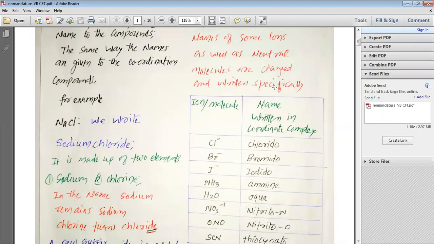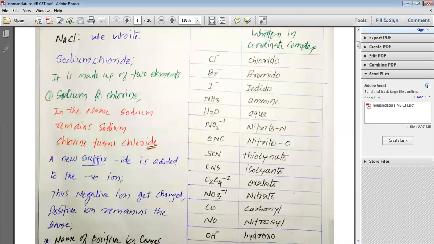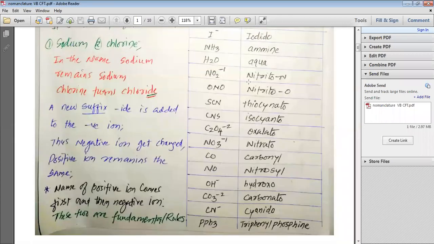Here we can see how the names are being changed. Cl minus becomes chlorido, Br minus becomes bromido, I minus becomes iodido, NH3 is written as ammine, H2O is written as aqua, NO2 minus is written as nitro-N, ONO minus is written as nitrito-O. This is the ambident ligand.